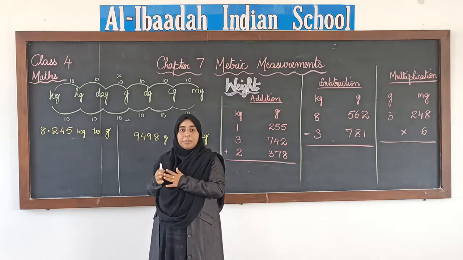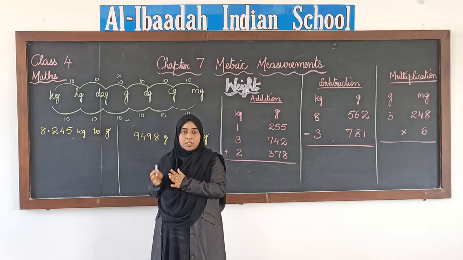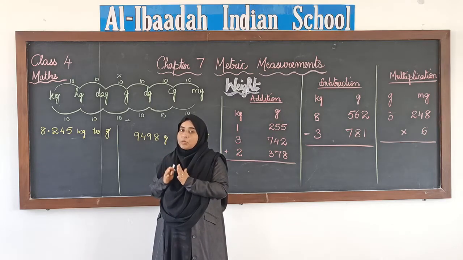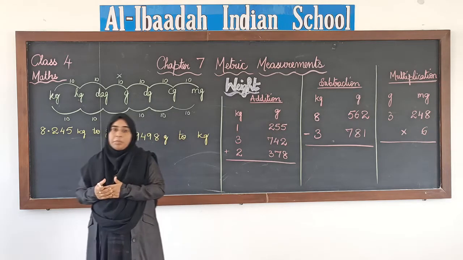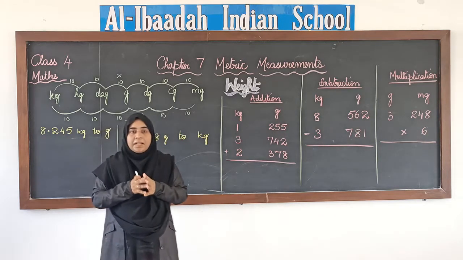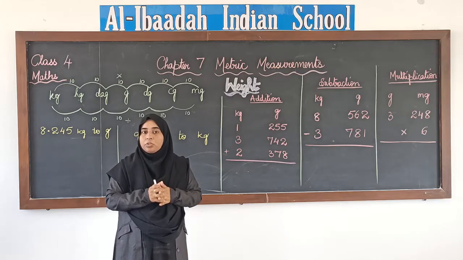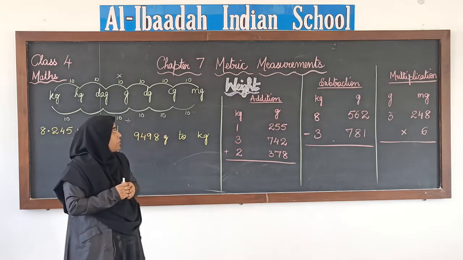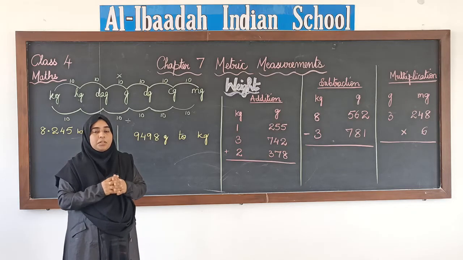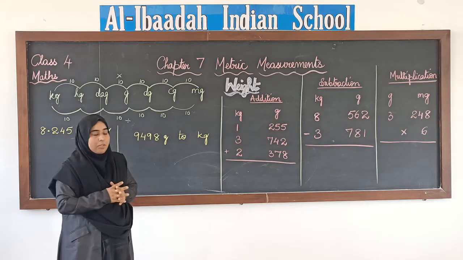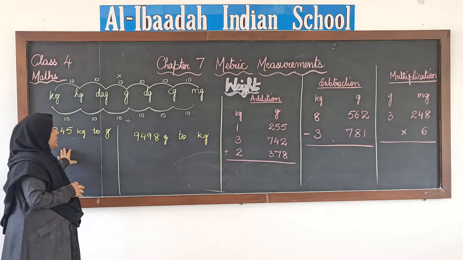If it is 2 jumps, then it is 100, 2 zeros. If it is 3 jumps, then it will be 1000, 3 zeros. All this, I hope you remember, we have discussed in our previous videos. The rules remain the same; the only difference is the standard unit, that is grams. First we will see the conversion.